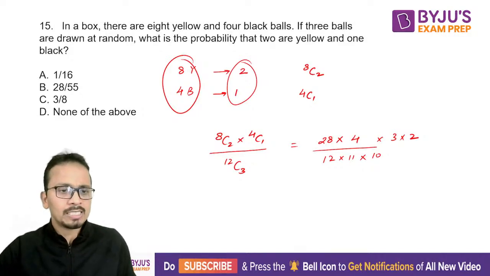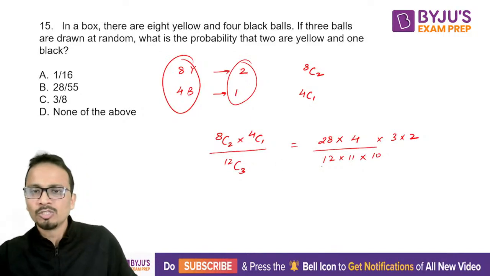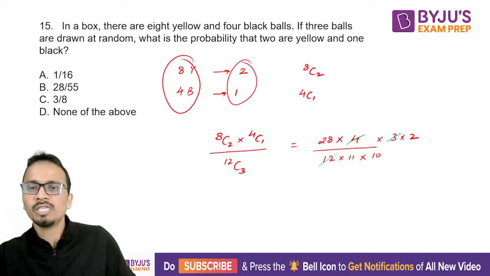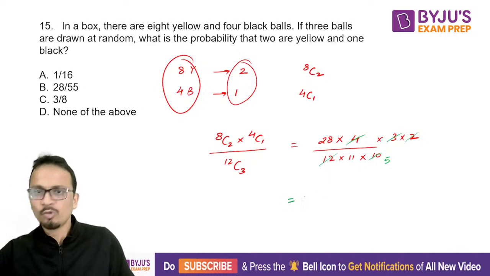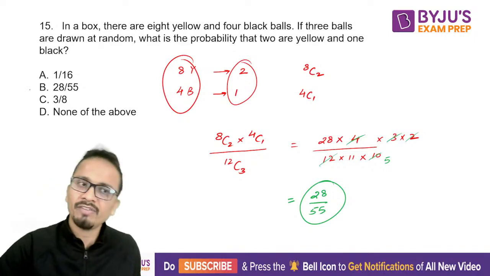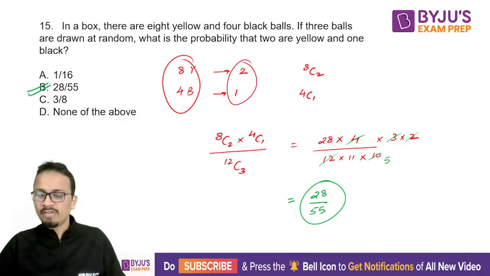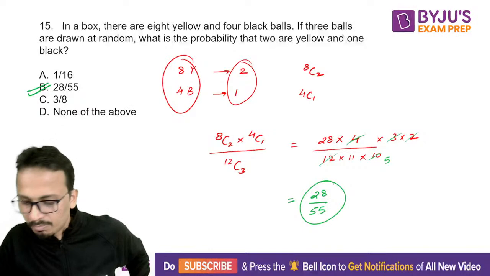Now you can start simplifying this. 12, 4 into 3, 12 cancelled, 2 and denominator 5. So the final answer here will be 28 in the numerator and 55 in the denominator. So 28 upon 55, and yes, we have this option available. So answer will be option B.